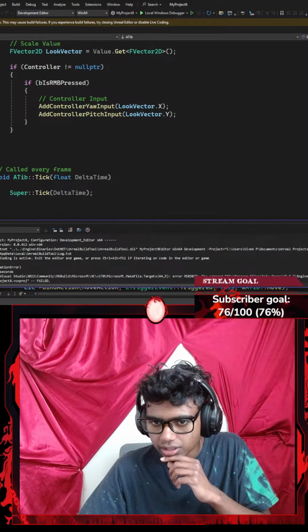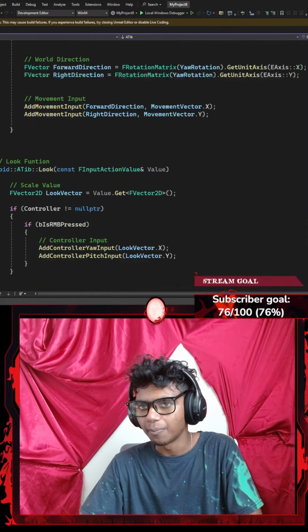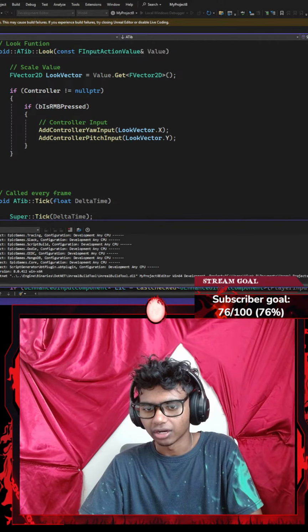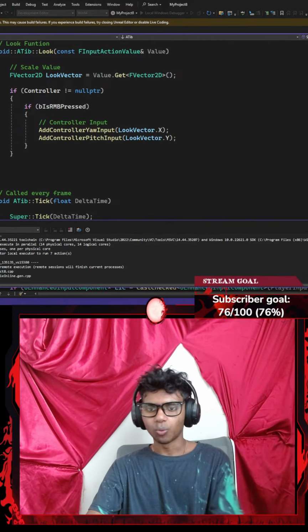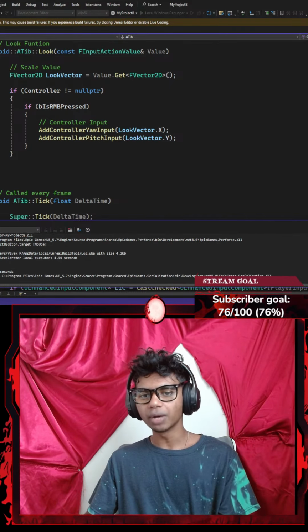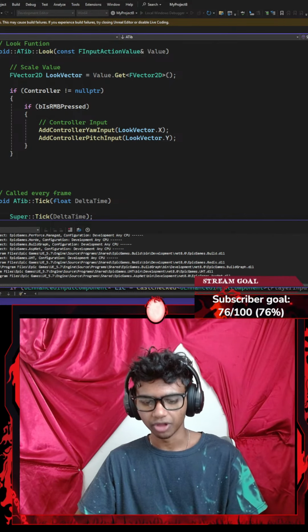It says unable to build. I'm blaming my editor here because I feel I did everything correct. Let's build my solution again. Whenever this happens, it's most likely my editor, because I did not make any mistakes and my code compiled successfully. There we go. It even says result successful up there. Okay, it's just my Unreal Engine kind of tweaking right now.